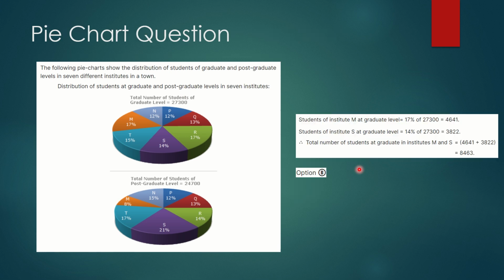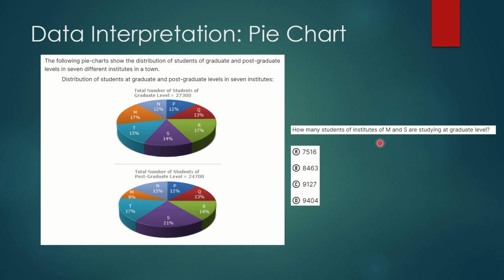So let's properly calculate it. Students of M at graduate level, as we have seen, 17% of 27,300 and 14% of 27,300 for institute S at graduate level. So these are the separate values coming. We can add them up and we will reach this number. Or alternatively, we could have taken 27,300 as common and added 17 plus 14. So 31% of 27,300 would have given us the same value. So this denotes our answer B. Hopefully everyone has got it right.